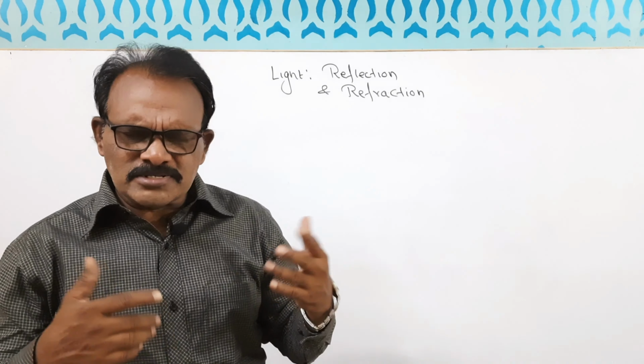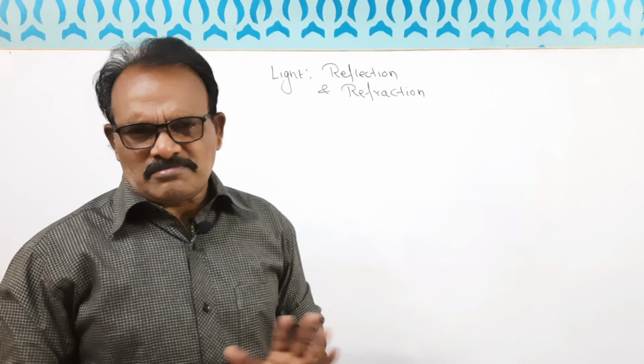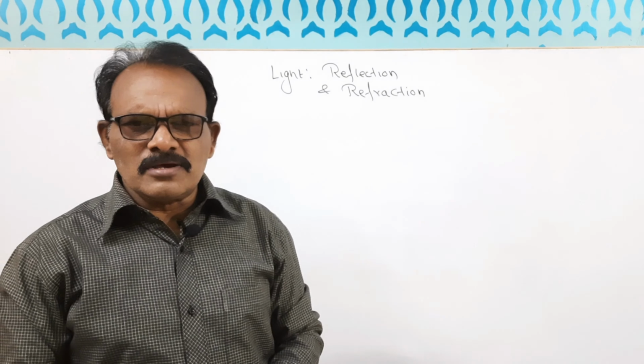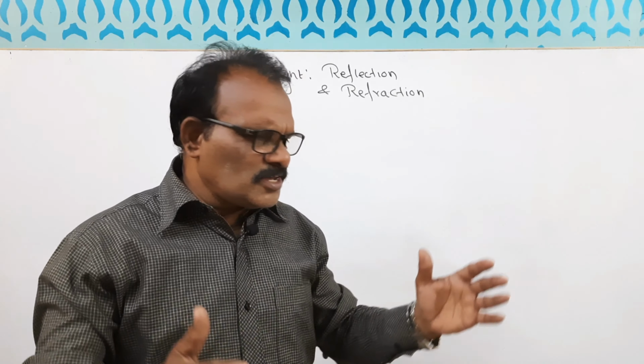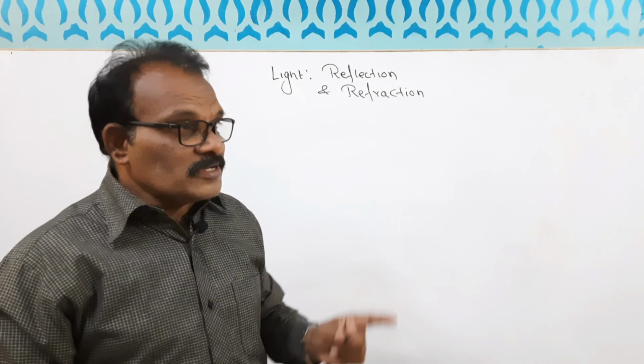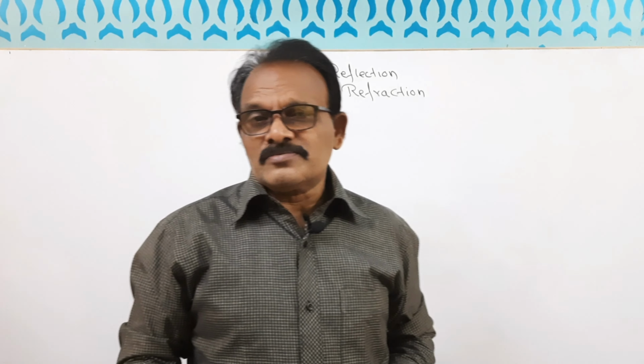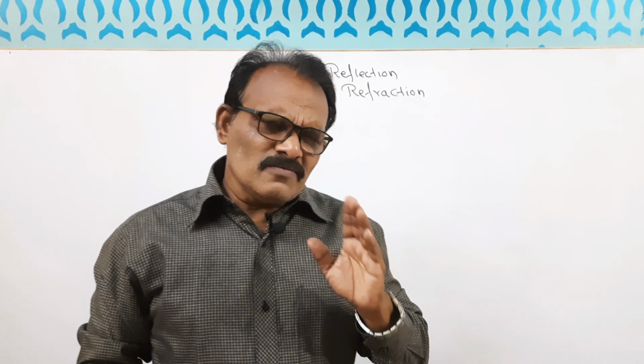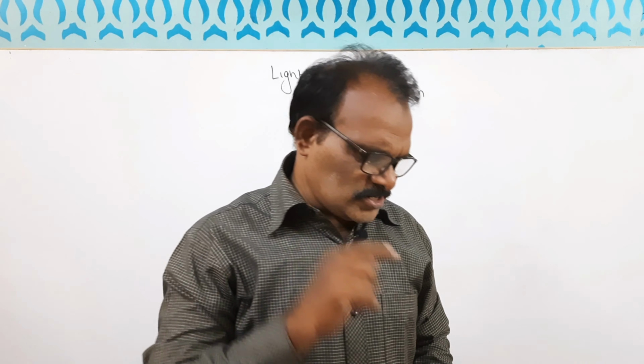What actually is light? You see how good our eyes may be, but when we enter a dark room, we cannot see anything. Immediately we switch on the light. When the light comes, very easily everything is visible. So here light plays a very important role. That is why light is a form of energy which causes the sensation of vision. Is that clear?